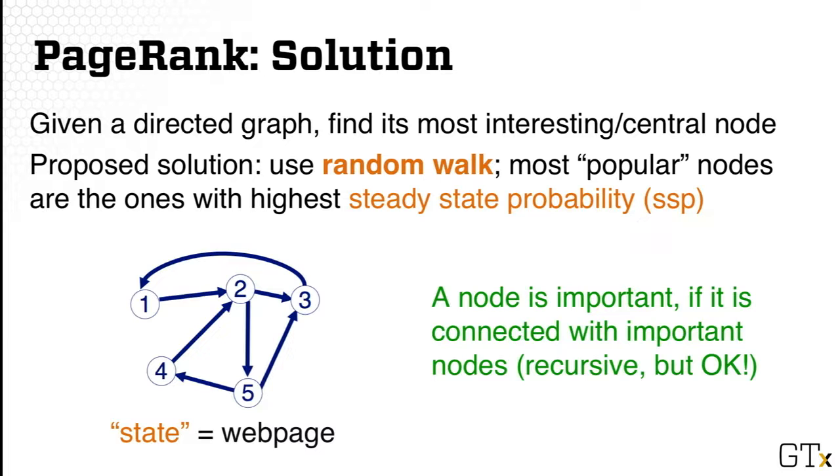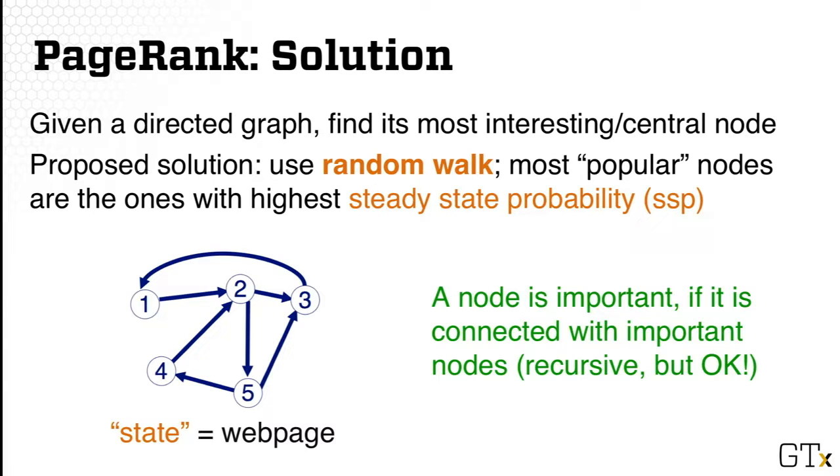So the proposed solution is to use the random walk model. In this random walk scenario, it means that the most popular nodes are the ones that have the highest steady state probability, or SSP. So what does that really mean? Is there an easier to understand way of figuring this out?